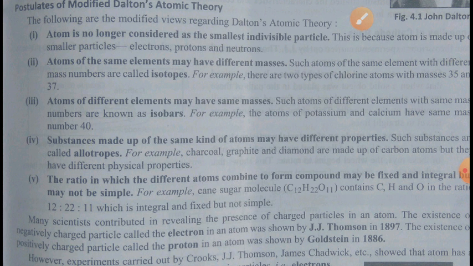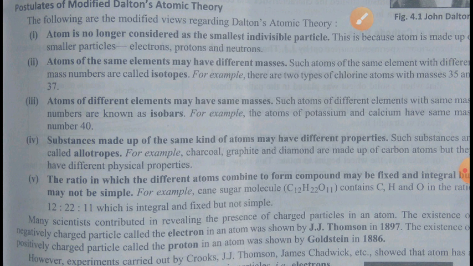Those are called allotropes, okay. Allotropes are made up of the same atoms, but their properties are different. These are called allotropic forms of carbon, okay. You will learn about this in detail in class 10, in some basic concepts of organic chemistry, okay.